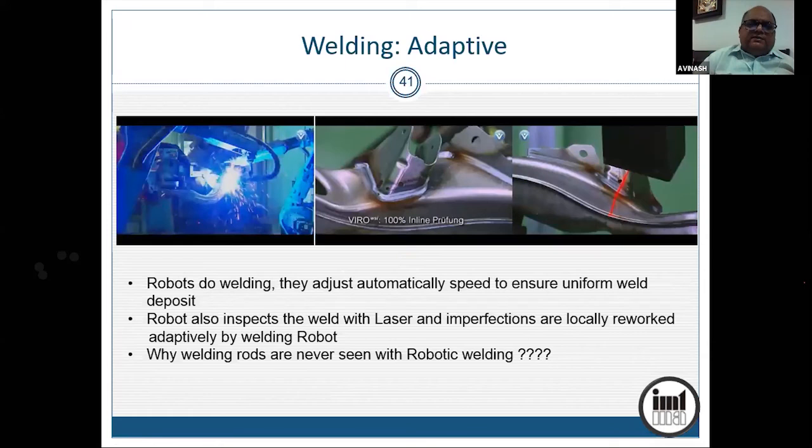And this is adaptive welding. Here, one robo does welding. There is another inspector robo which checks the welding with a laser, and wherever the welding is inadequate or something is missed out, it does selective rework adaptively. So this is one kind of adaptive welding, where the robo inspects the job it has done and corrects if required. Okay. So this is adaptive welding.